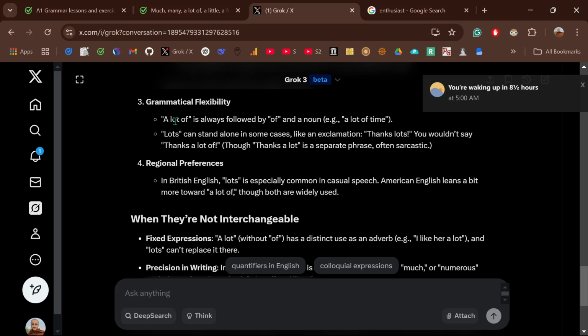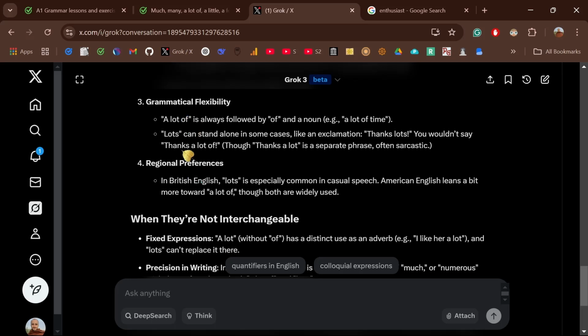When you have a lot, you normally have of, a lot of, okay? You use this preposition of. And then lots is by itself. That's another difference. Sometimes you can say lots of something.